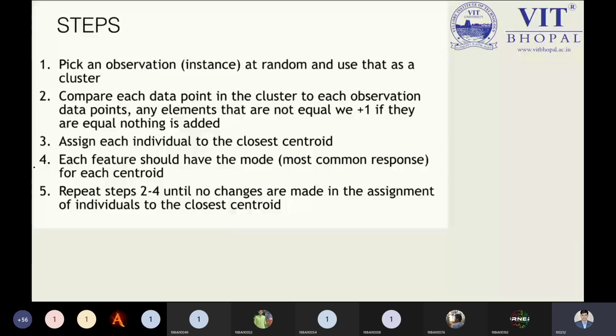So step number 5 is saying to us it is again an iterative process. So what we need to do again: repeat step number 2 to 4 until no changes are made in the assignment of the individuals to the closest centroid. See, it is an iterative process. So these 3 steps will go into the iterative process.